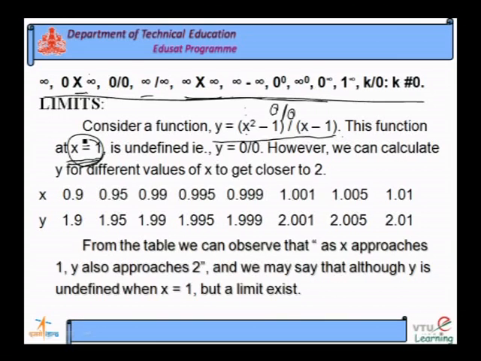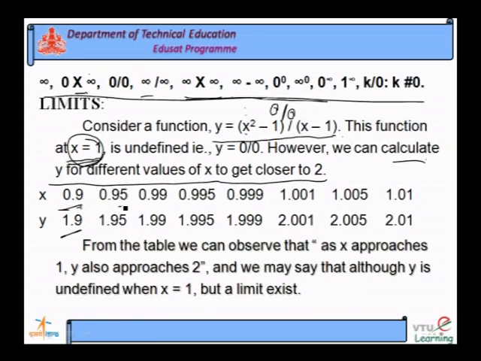However, we can calculate y for different values of x very close to 1. See here, if I take x is equal to 0.9, you will get y value is equal to 1.9, because 0.9 square minus 1 divided by 0.9 minus 1 gives you 1.9.